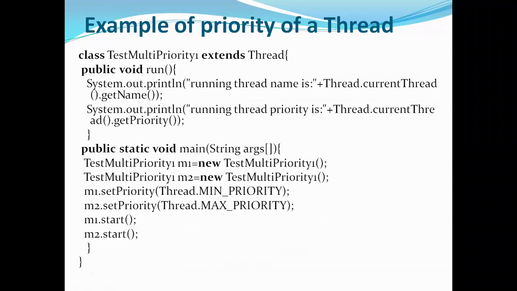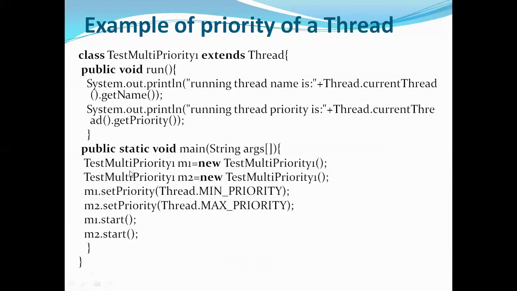Now let's see a small program on the priority of a thread. I'm just trying to retrieve the priority of a thread based on this concept. I have a class called TestMultiPriority1, which is extending the Thread class. Inside that I have written the run method, so we'll see that later. Now let's go to the main method. In the main method, I'm creating two objects, m1 and m2, for my class TestMultiPriority1.